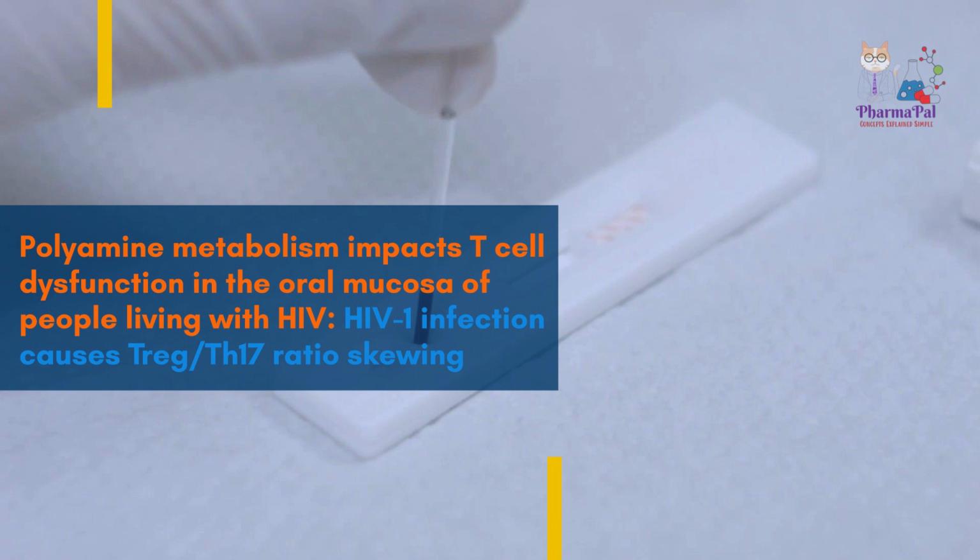HIV-1 infection causes significant depletion of IFN gamma and IL-17A plus effector Th subsets, leading to the induction and expansion of dysfunctional PD-1 plus IFN gamma plus FOXP3 plus cells, also known as TrEG-Dys. This imbalance in TrEG/Th17 ratios can have a profound effect on mucosal integrity, which is crucial for overall health.